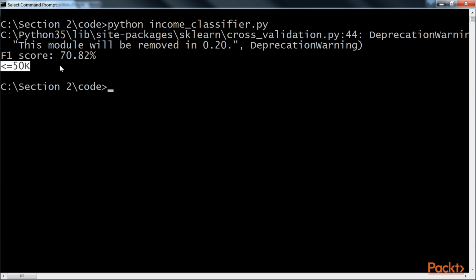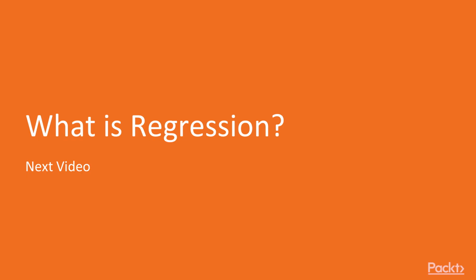You can change the performance of the classifier using various different kernels and trying out multiple combinations of the parameters. Cool! We classified income data using SVM in this video. In the next video, we will learn about regression.